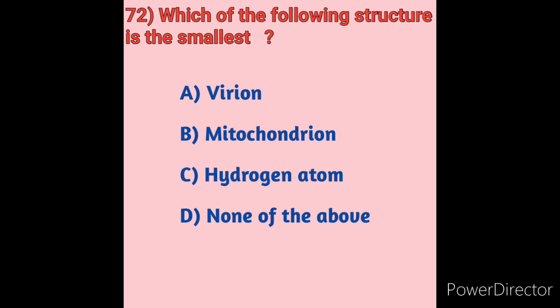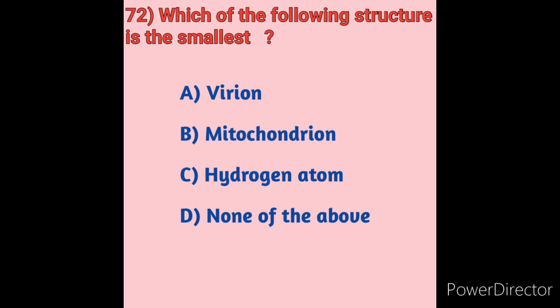The atom is the smallest and most fundamental unit of matter. It consists of a nucleus surrounded by electrons. Atoms combine to form molecules, which are chemical structures consisting of at least two atoms held together by a chemical bond.